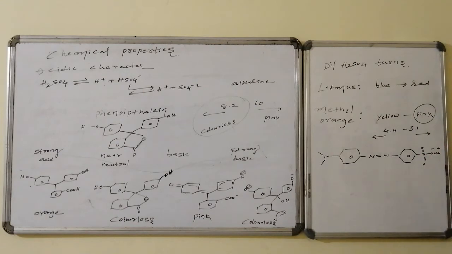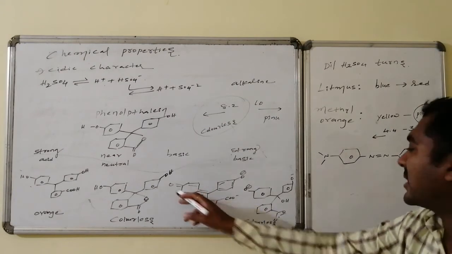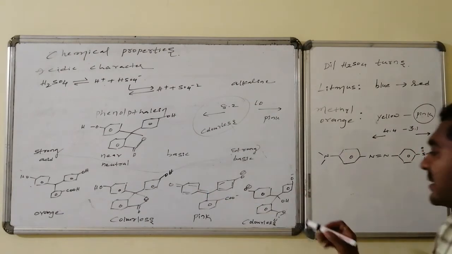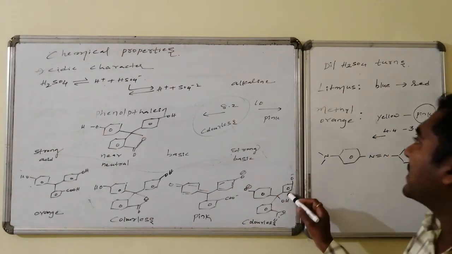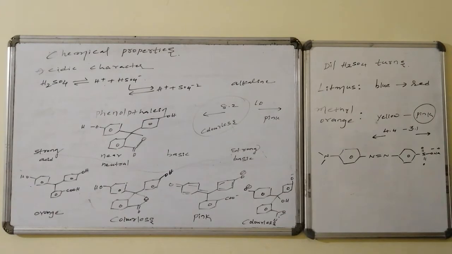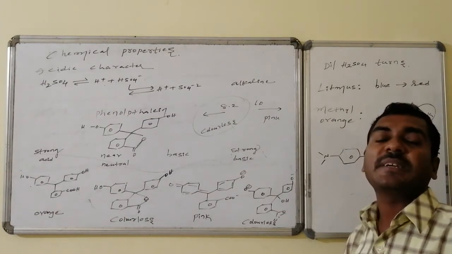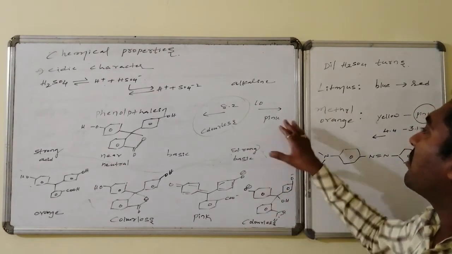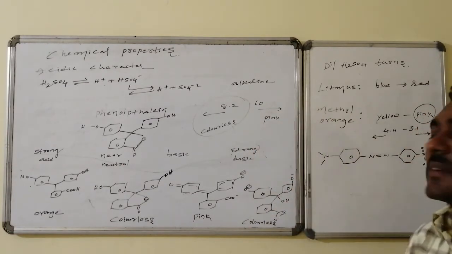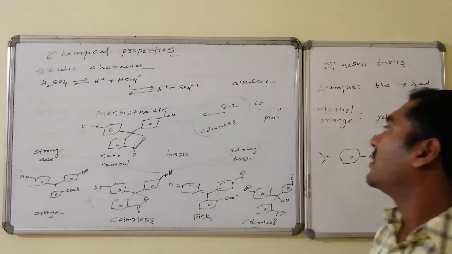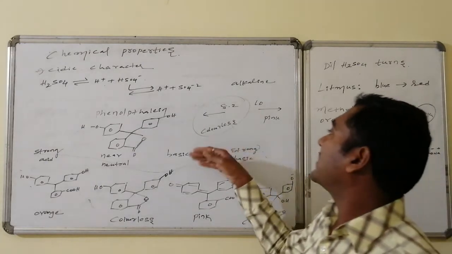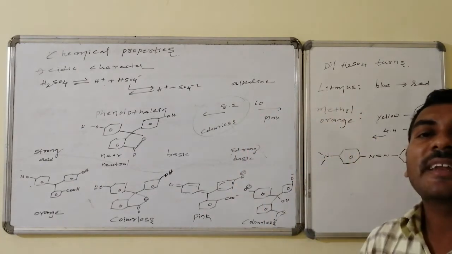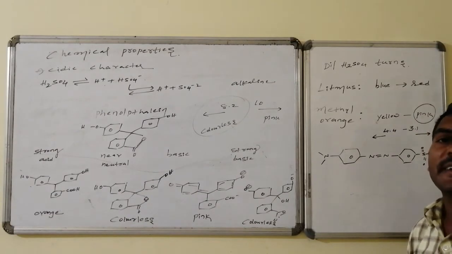Whereas under more basic conditions, more protons will be liberated. From here proton is liberated, from here proton is liberated. Another OH is connected over here. Thus independent rings are formed and it is a colorless system. Thus generally alkaline implies pH is near 10, which is pink in color. Now on adding dilute sulfuric acid, the pink color changes to colorless, that is near neutral, or light acidic conditions it maintains. The corresponding color appears to be what? Colorless system appears for the phenolphthalein indicator.